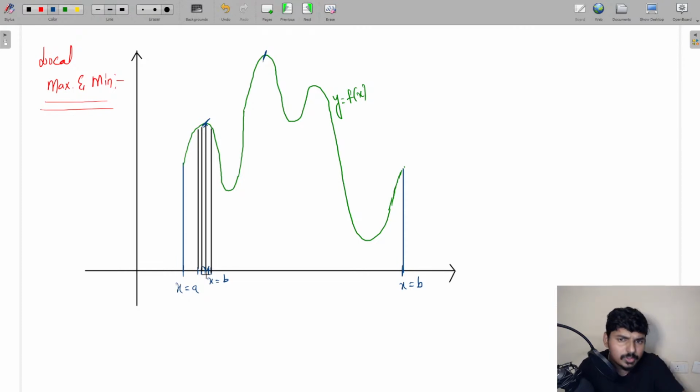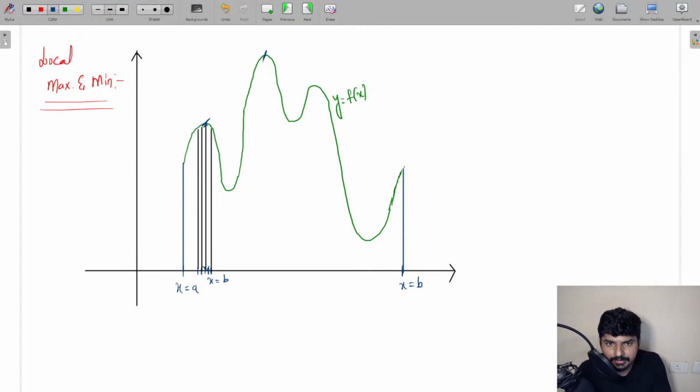Whatever values of y you get for the neighborhood values of x equal to b, if you compare with those, definitely the y value at x equal to b is going to be the highest. So that is the concept of local maxima, guys.